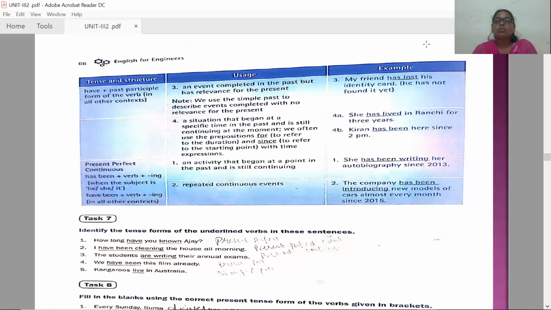Now let us concentrate on the fourth usage: a situation that began at a specific time in the past and is still continuing at the moment. We often use the prepositions for and since with time expressions. So present perfect can also be used when the situation began at a specific time in the past and is still continuing at the moment. Now let us see the examples.